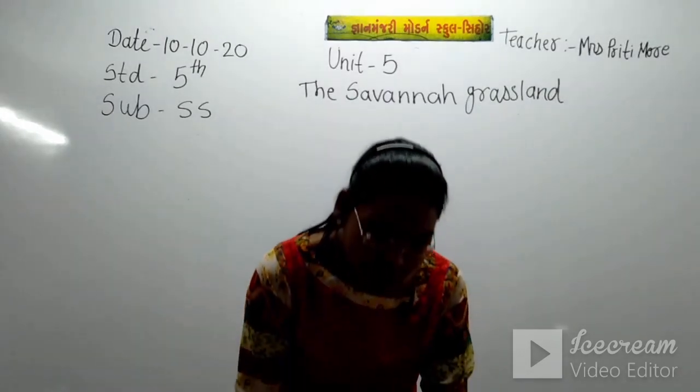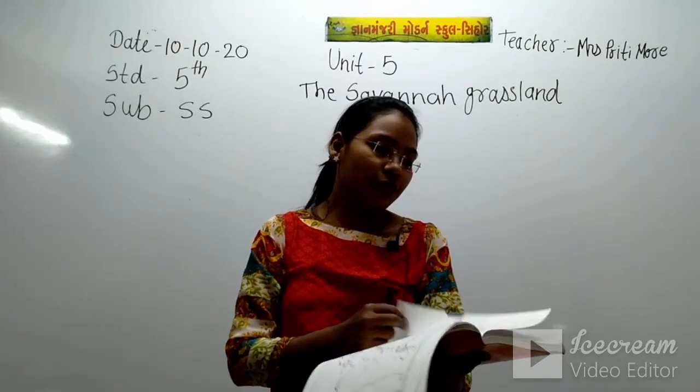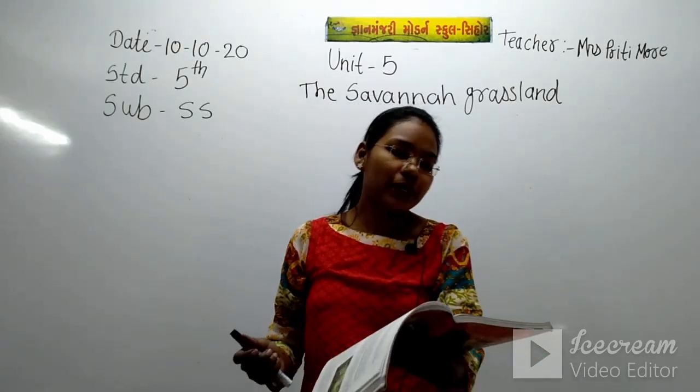In the last video we completed chapter 4, the tropical monsoon region.